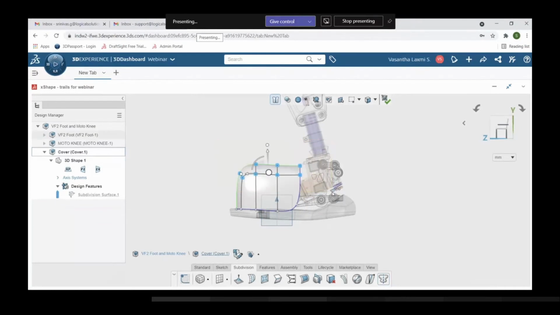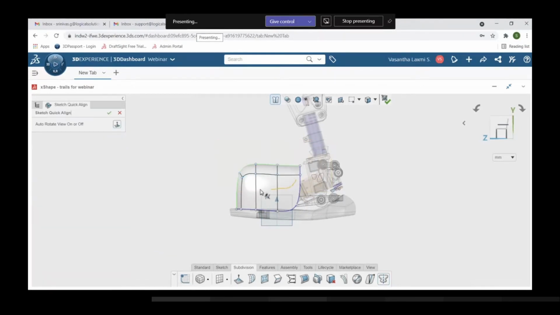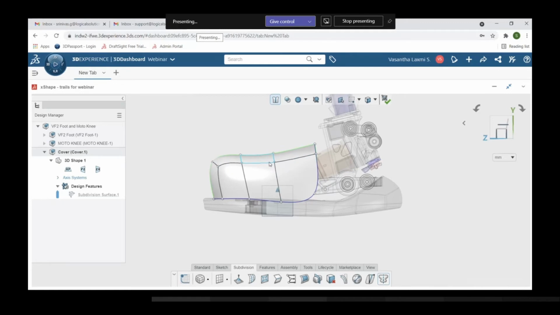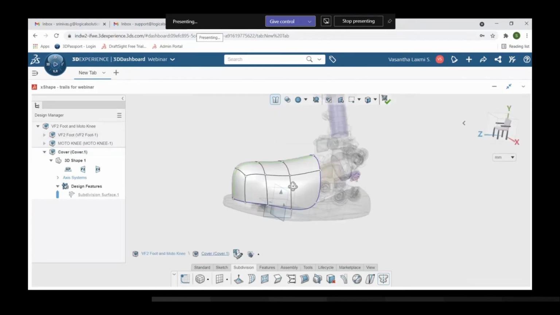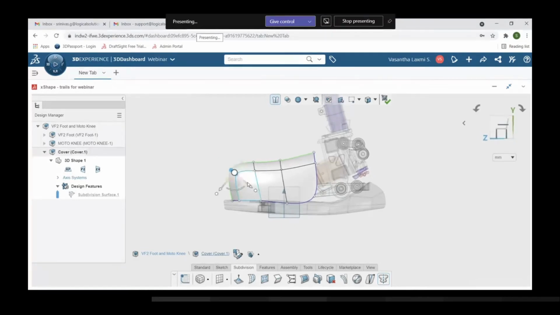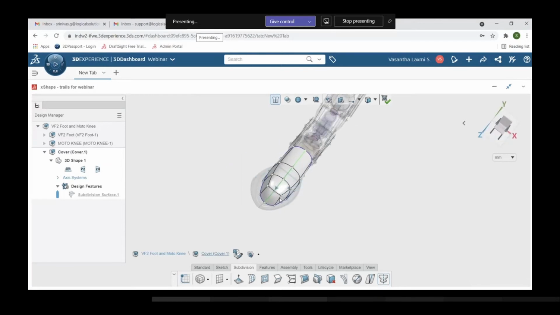Now you can see the preview. Here I'm going to add a quick align. With the reference of the sketch, the shape will be formed. So this is the shape I have got. For my shape, I required it like this. I'm going to cover it completely. Hope everybody can see, and the shape is appearing, and towards downwards here, and also I'm selecting these points.